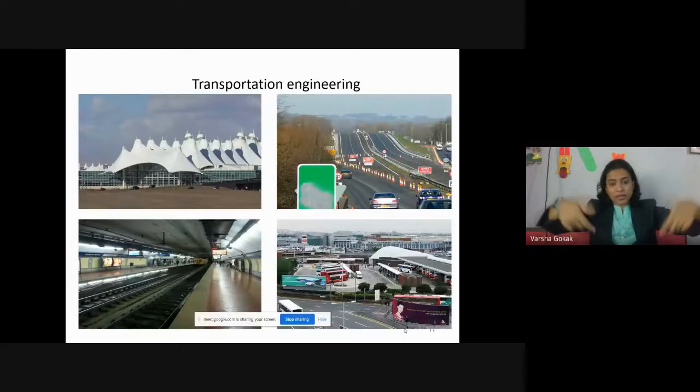On rails you have seen two tracks, right? Between the tracks there are these rectangular planks. Those are called sleepers. It has a purpose for being there: it absorbs the energy. Apart from that, there are stones. Those stones are called ballasts. Those ballasts are also there to absorb the energy coming from the impact of the train. So these all have some purpose and they are all designed like that.